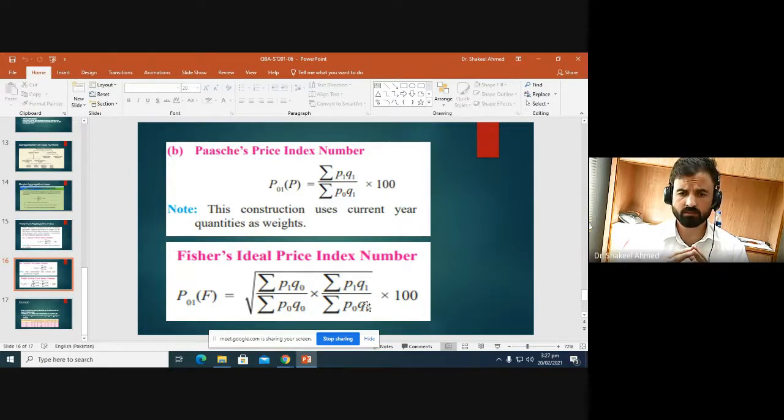In the next video, I will try to explain the CPI and how CPI is helpful in computing the inflation or the nominal income of a person.